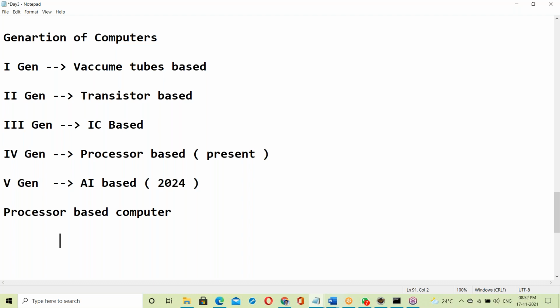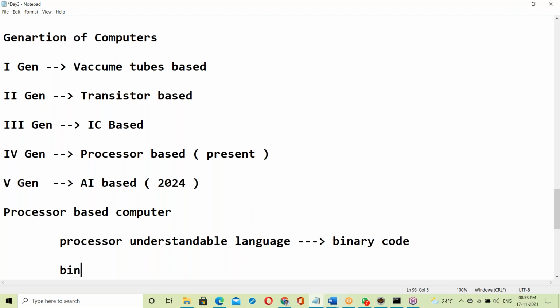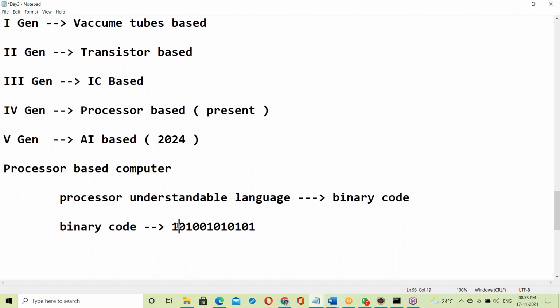So what is processor based language? Processor understandable language. Here this is binary code. Binary code means a zeros and ones format, something like that.